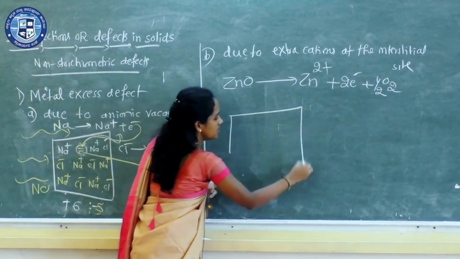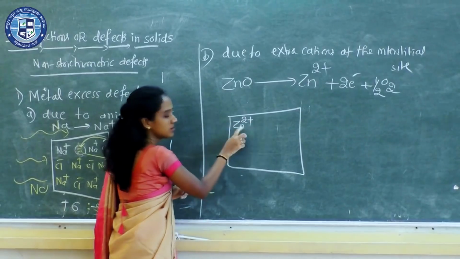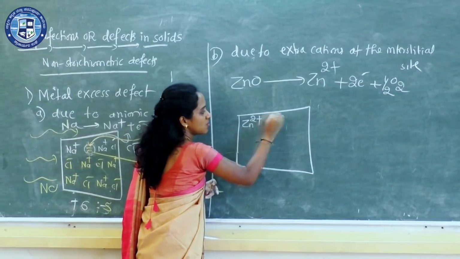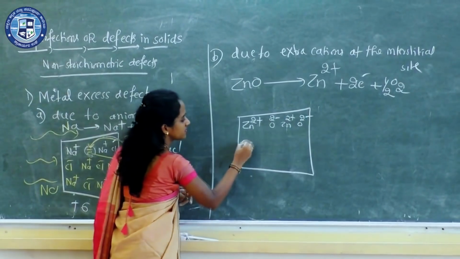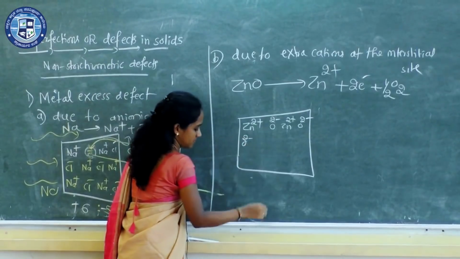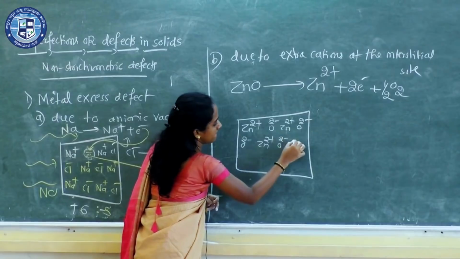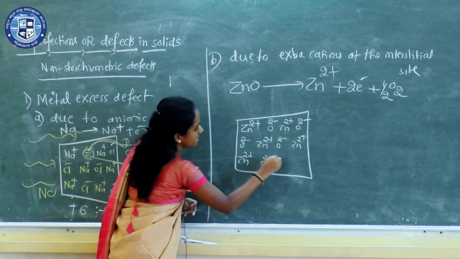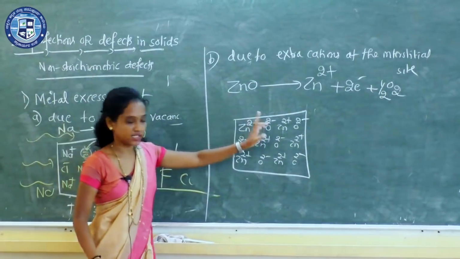So I'll consider the zinc oxide crystal. The lattice sites are now occupied by Zn2+, O2-, Zn2+, O2-, like this. This is a zinc oxide crystal.